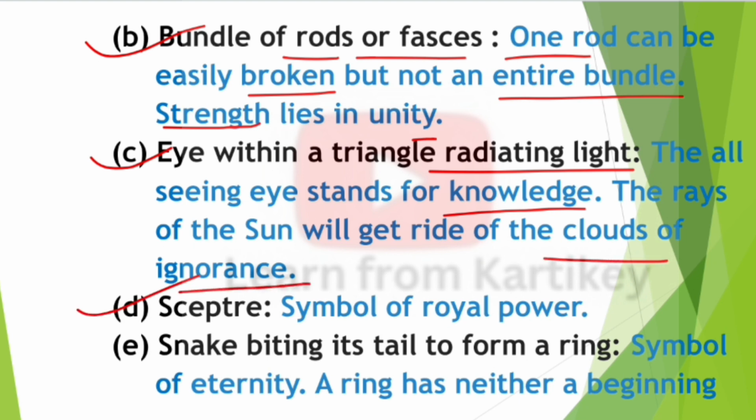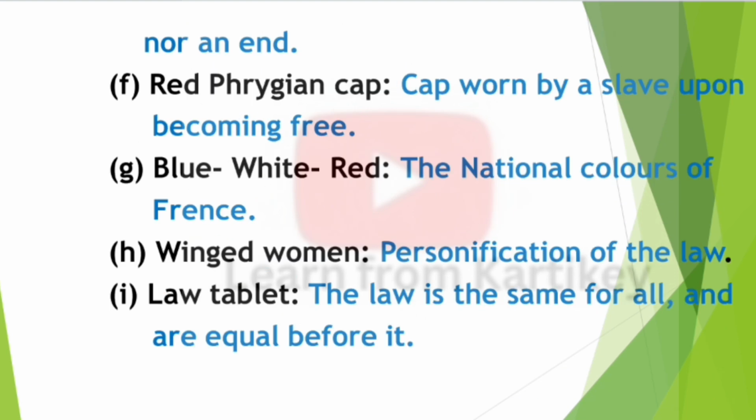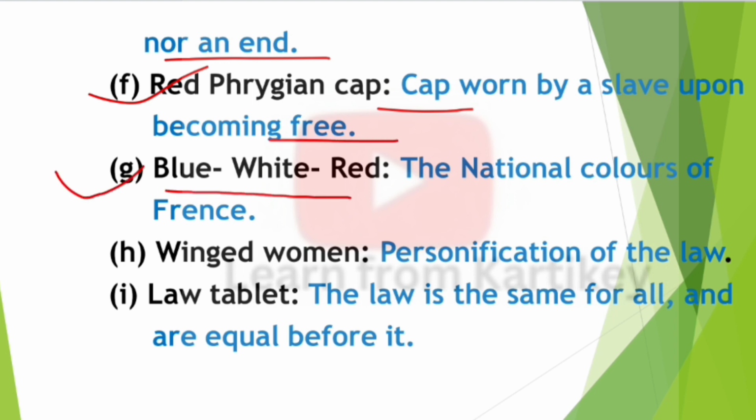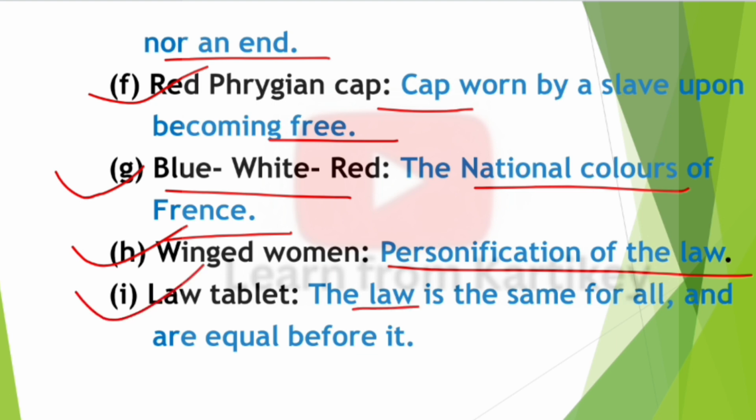Fourth, scepter, the symbol of royal power. Fifth, snake biting its tail to form a ring, symbol of eternity. A ring has neither a beginning nor an end. Sixth, red Phrygian cap, cap worn by a slave upon becoming free. Seventh, blue-white-red, the national colors of France. Eighth, winged woman, personification of the law. Ninth, law tablet, the law is the same for all and all are equal before it.